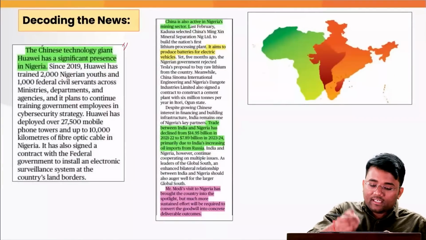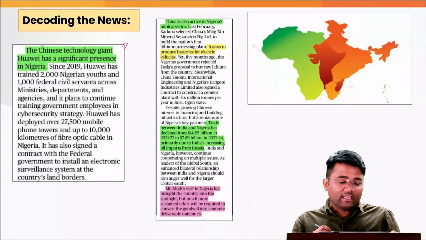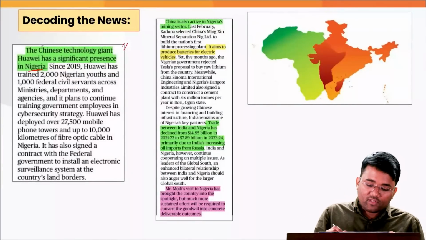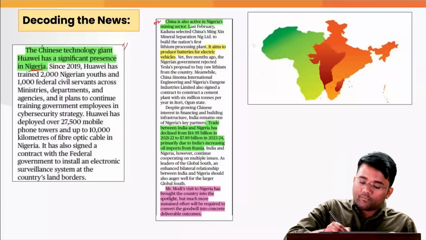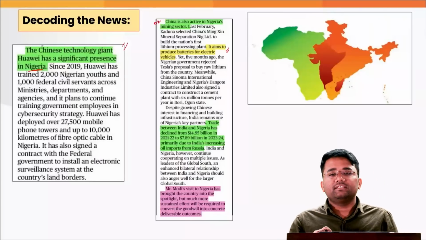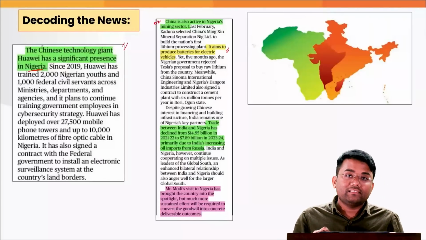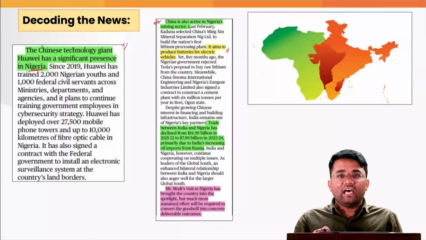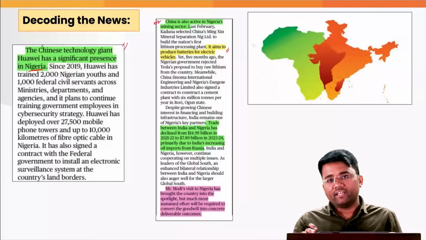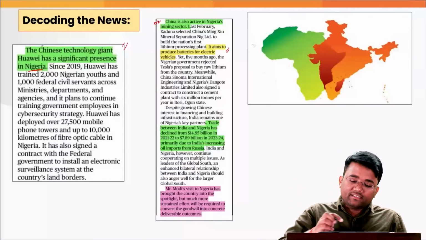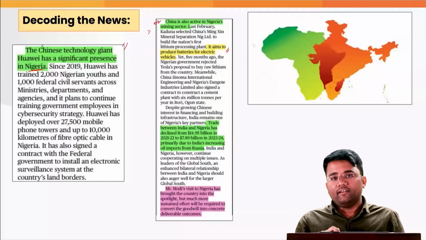Also, the technology giant Huawei has a significant presence in Nigeria. China is also active in Nigeria's mining sector. And why is it important? Because some of the critical minerals, some of the rare earth minerals, are very significantly present in the African continent and in some countries like Nigeria.